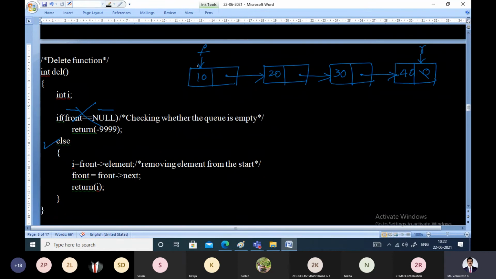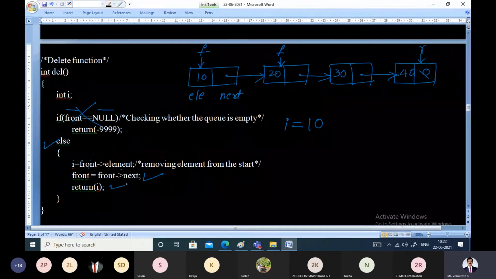So what do we do in the else part? Just fetch this element so that we can return it to the caller. That means i is equal to front pointer element, removing the element from the front end of the queue. Every node consists of two parts, the element field and the next field. What is the front pointer element? 10. Store this 10 in the variable, then advance front to the next node in this statement: front equal to front pointer next. Then simply return the value of i to the caller.